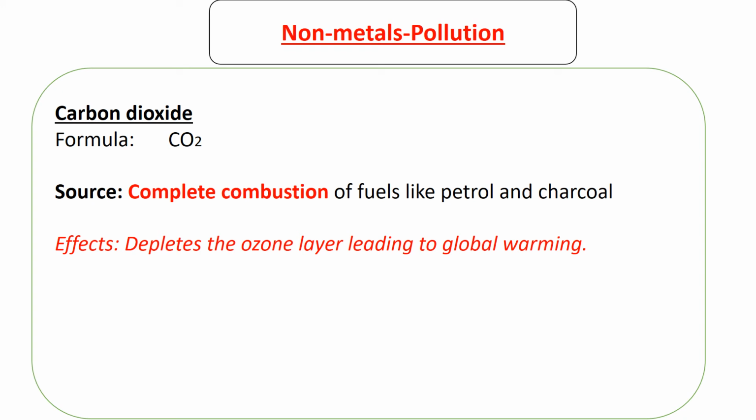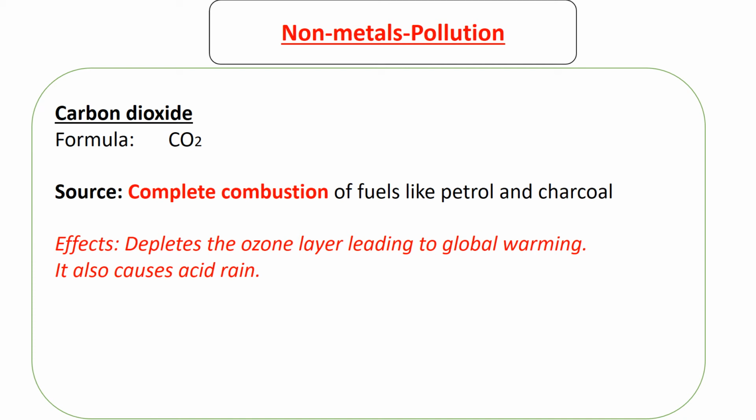Once the ozone layer is depleted, those dangerous rays will be able to reach Earth, in the process harming the inhabitants of the Earth and also increasing the temperature of the Earth. Once the temperature of the Earth is increased, it leads to what is called global warming, where the Earth becomes warmer as time goes. Because of this, there is what we call climate change. Because of the changing temperature, the weather pattern of the Earth also changes. And that is a disaster.